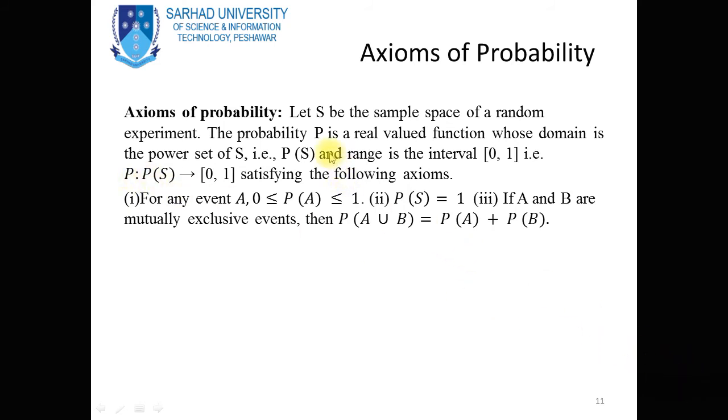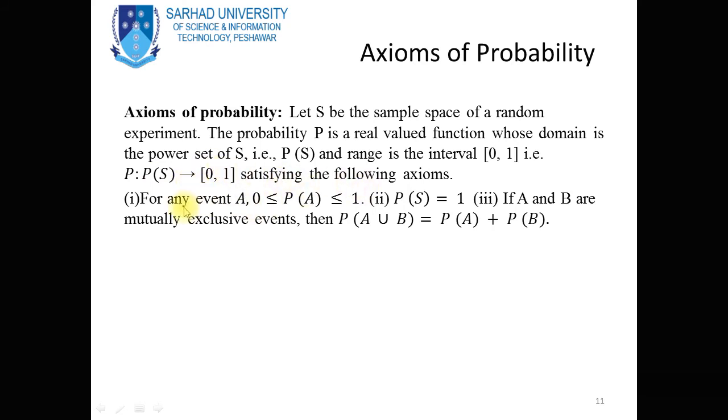So P is a real valued function, and this P, the probability, goes from the power set of S to the closed interval 0 and 1,